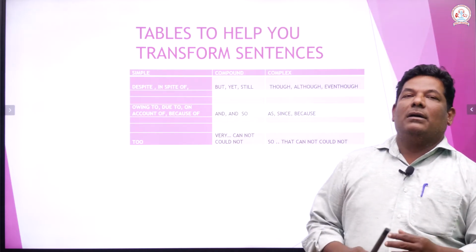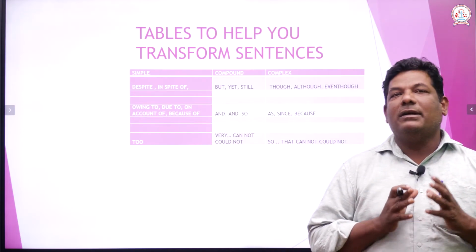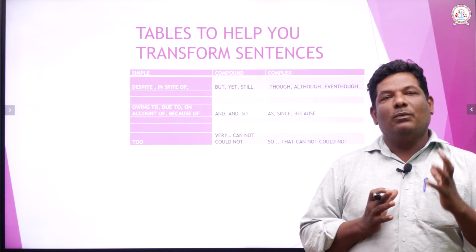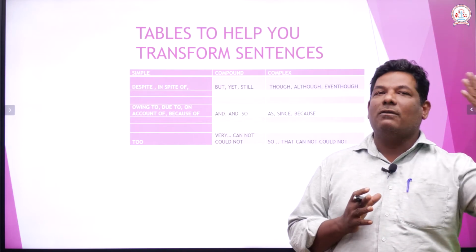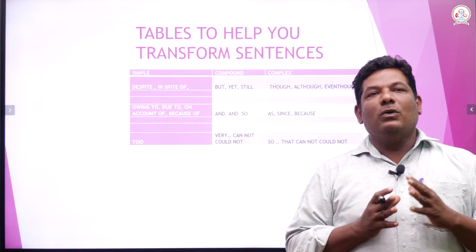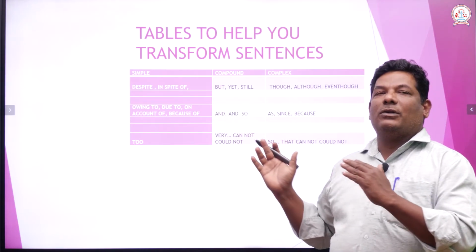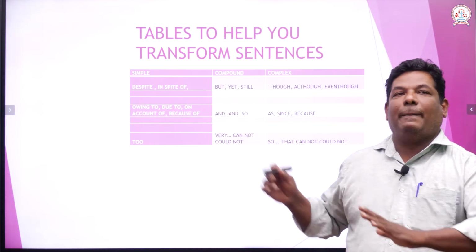One may ask a small question: sir, is it compulsory, is it necessary for me to have these kinds of tables to understand simple, compound, complex, or to change one form of sentence into another form of sentence? No, my answer is no. You do not have to read this table for changing, but this will help you enormously, right?